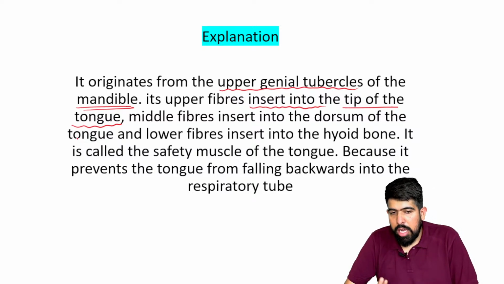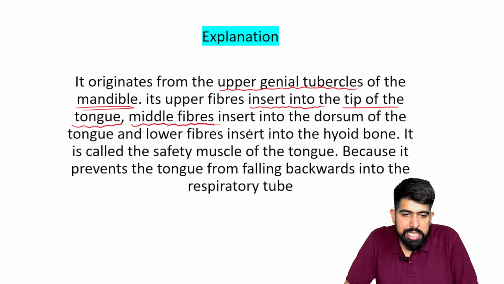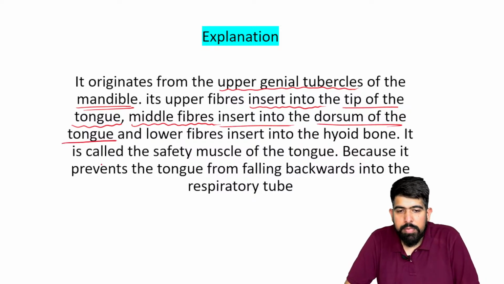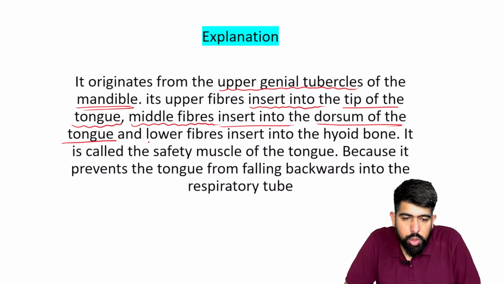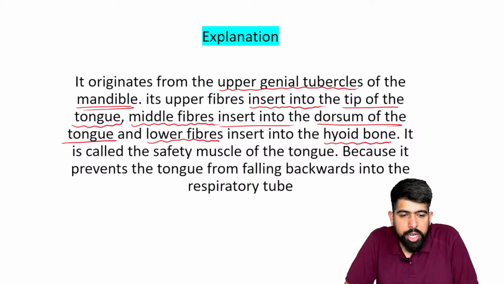The middle fibers insert into the dorsum of the tongue, and the last are the lower fibers. Please understand, they insert into your hyoid bone.